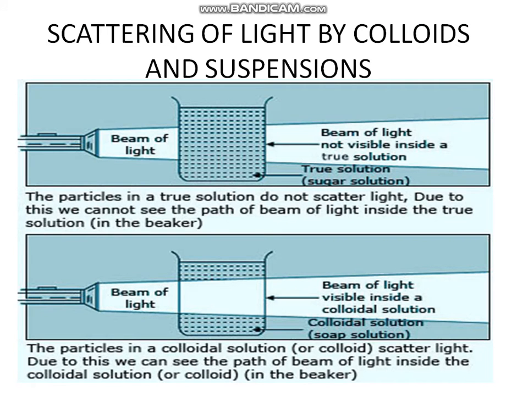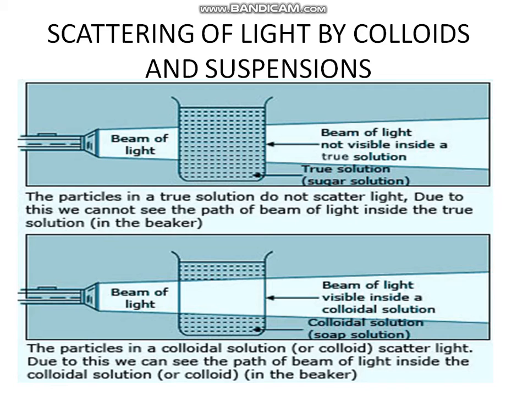Now look at this figure. This figure clearly tells about the scattering of light by colloids in suspension. In the first case, you can see a light beam, but it is not visible in the container. Why? Because in this container there is a true solution. Light can pass through it, but we cannot see the path of the light. But in the second container, you can clearly see the path of the light.